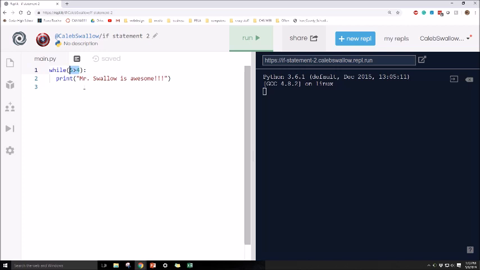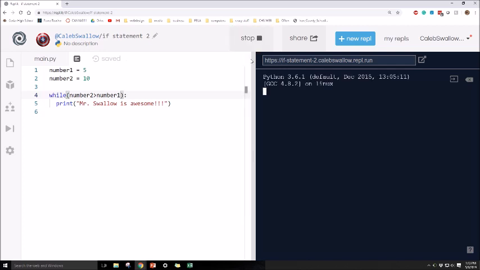Using something like that that's never going to change is not very probable, not very helpful. So what we usually do is we use variables. So let's set up just a couple variables really quick. Number 1 equals 5. Number 2 equals, let's just do 10. Okay, so what we can do is while number 2 is greater than number 1, do this.